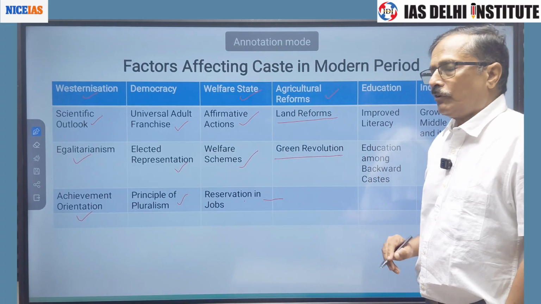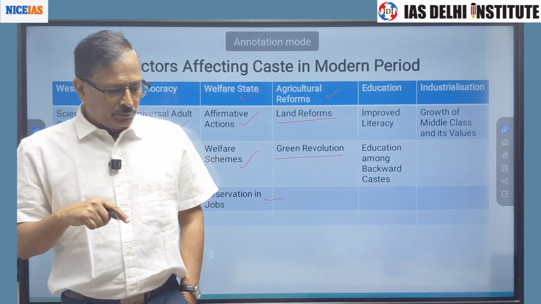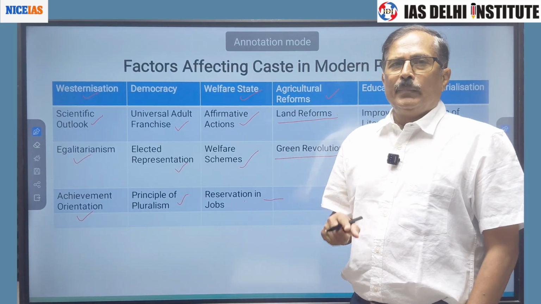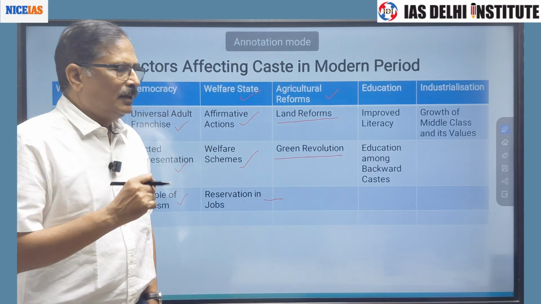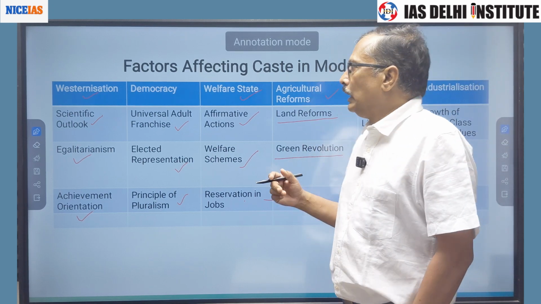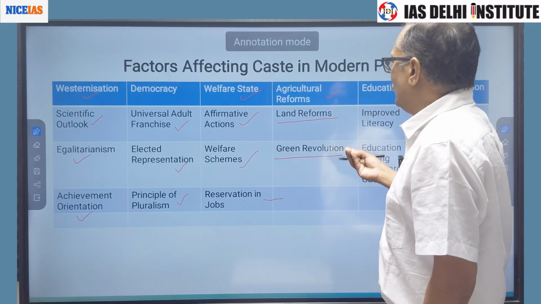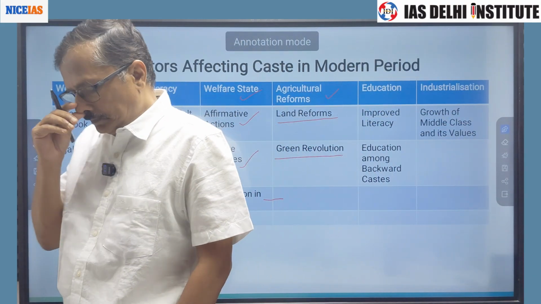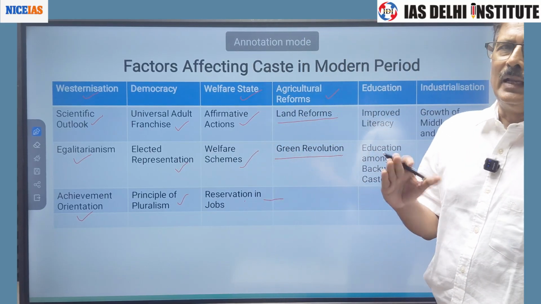What happened? Land reforms were made. If you see the Zamindari system, the land was owned mainly by the dominant caste, the upper caste. The word dominant caste was used by noted sociologist M.N. Srinivas. We can say Kshatriya and Brahmin owned the land and leased it to tenants who cultivated it and gave a share of the produce to the landowner.